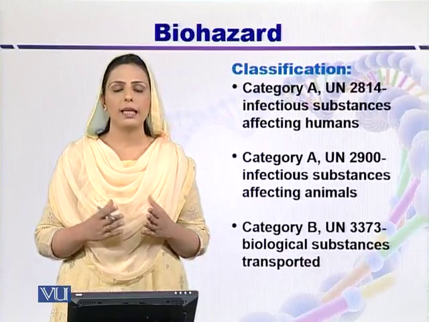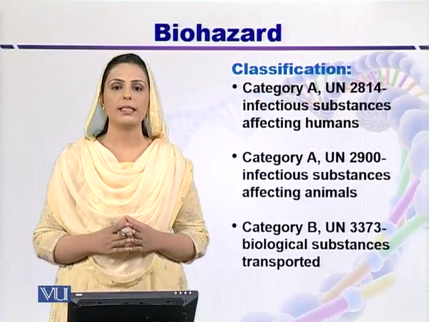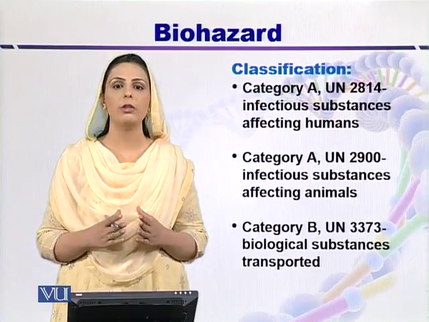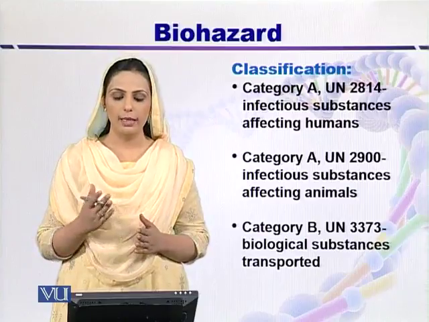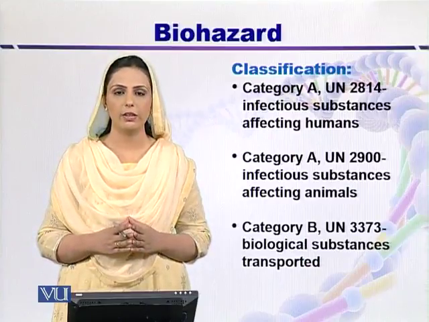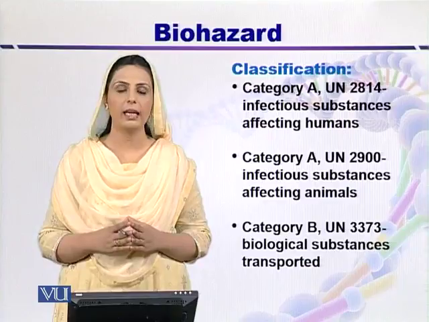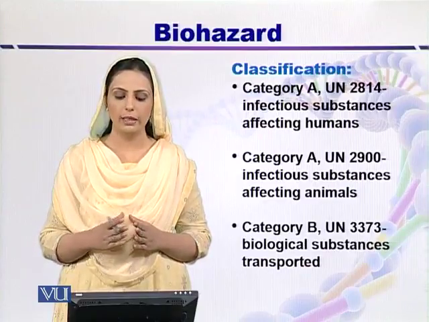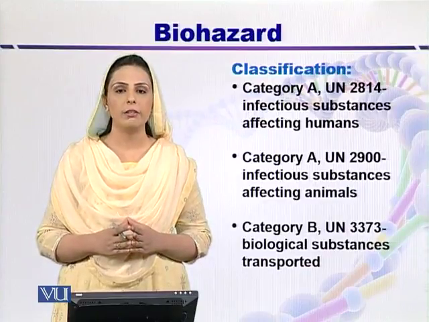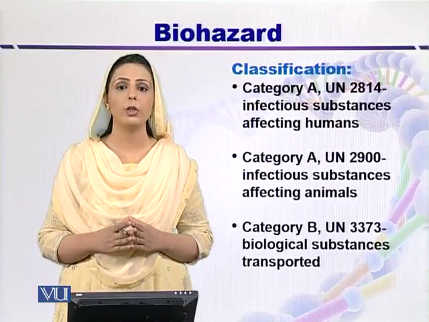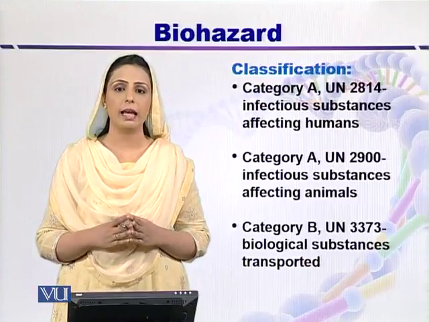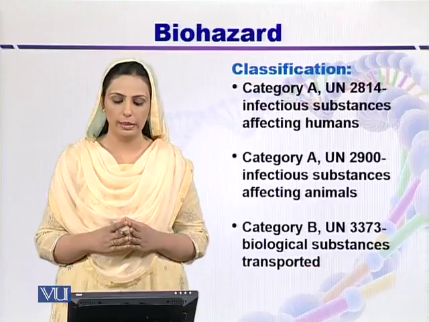Now, if we want to categorize the biohazardous substances, we can categorize them into 4 groups. So let's talk about the first category, which is known as category A, and the UN number is 2814. Here the infectious substances affect human beings. They are fatal, life-threatening for human beings only.